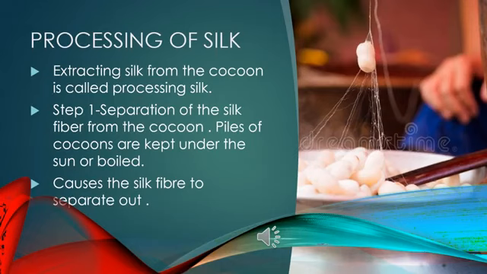Okay, when they are boiled, what happens? The fibers start to separate because of the heat. Now you can look at that even on the slide. You can see how the fibers are slowly separating. Otherwise, the fibers are all stuck to each other. Once you start heating it, the fibers start separating out, and it is easy for us to take out the thread from the cocoon. Yes, so during this process, when we start boiling it, the silkworms die inside before the moth is produced.